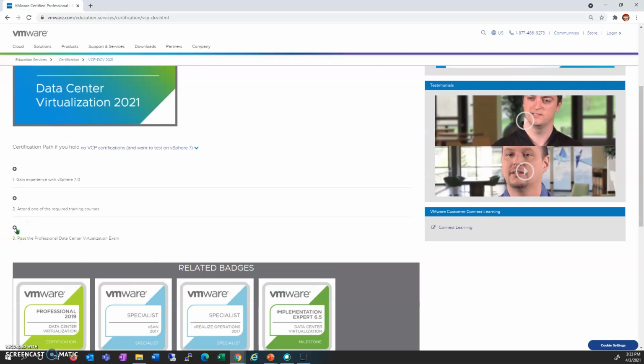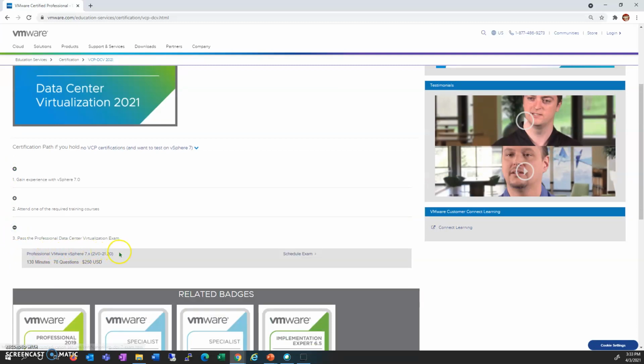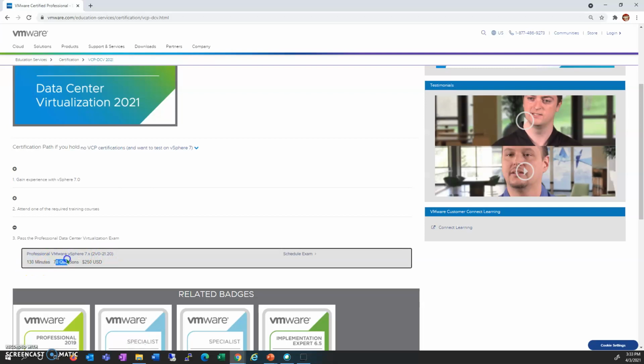And then we have this exam which you can complete. This is the exam code, 2V0-21.20. And this is the exam duration, how many questions you will get, and the exam pricing. Check the exam pricing according to your country; this pricing is basically in US. If you want to write your exam, you can schedule it from this option. You can even write this exam online, or if testing centers are now open in your country, you can write this exam from offline locations as well.